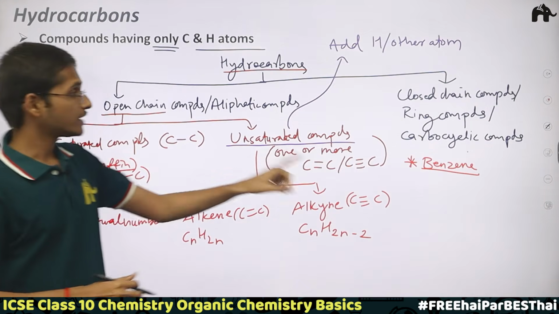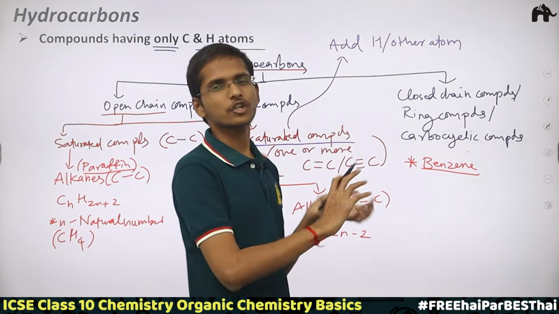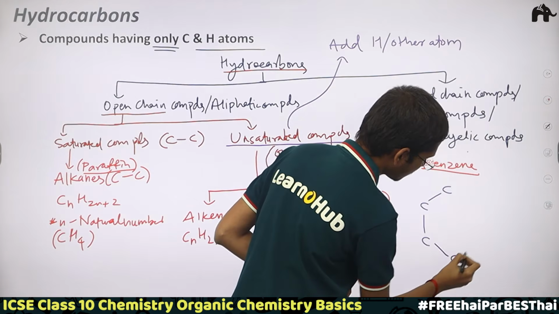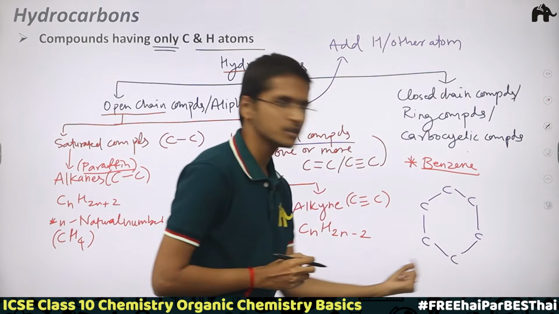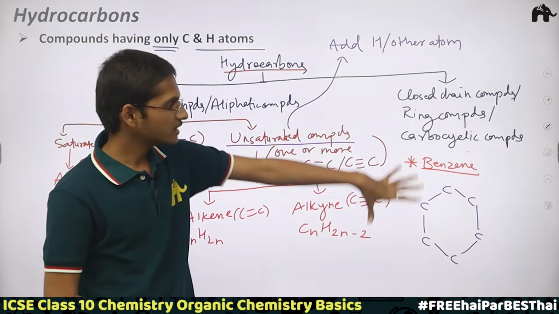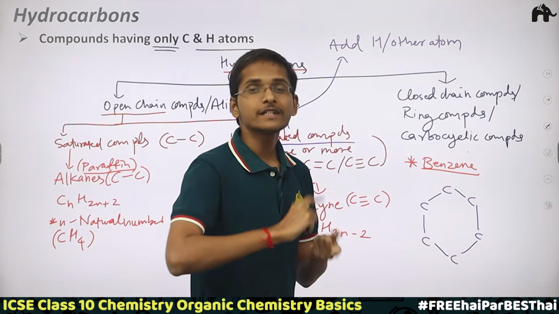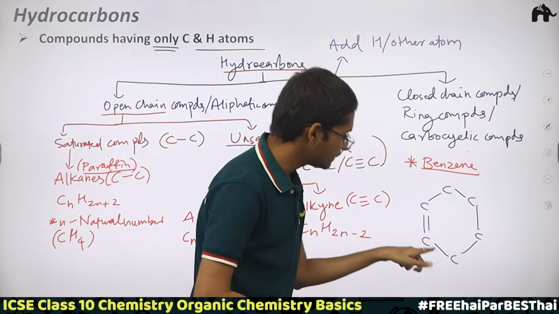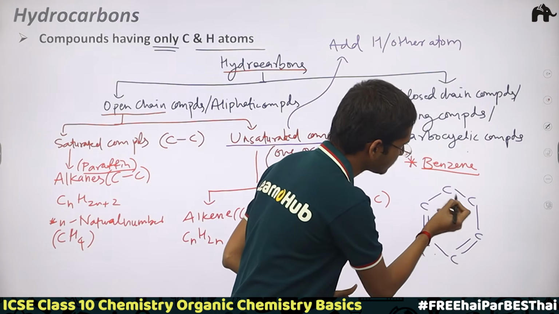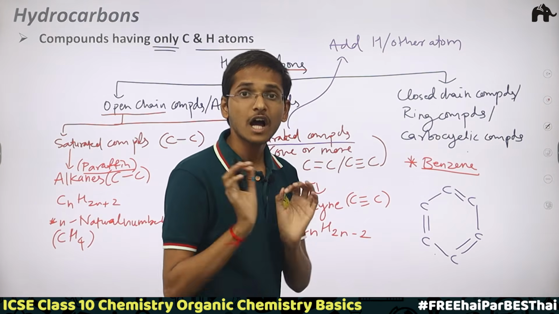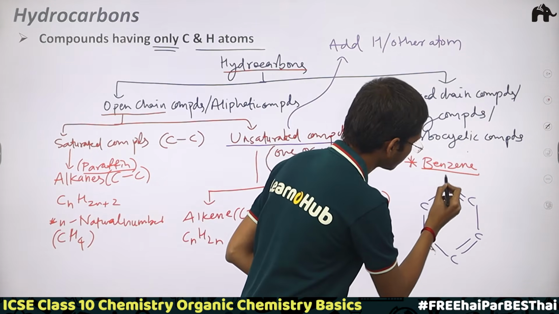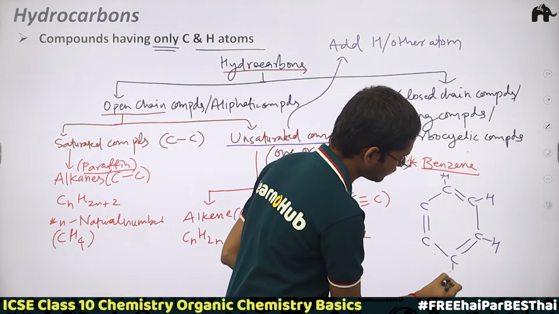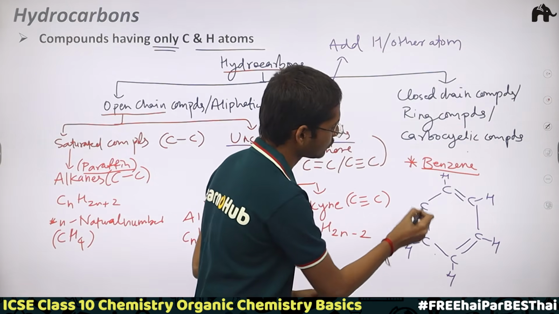Now lastly, I have told you that I will tell you about benzene. You just need to remember the structure of benzene. Benzene has a carbon chain which is a closed chain, because it is a closed chain compound. In this carbon chain, you can observe alternate single and double bonds. If here there is a single bond between carbon atoms, it would be a double bond here. If here it is single, it would be double here. The rest of the valencies are then satisfied by hydrogen. See, 1 2 3 hydrogen, 4, 1 2 3 hydrogen, 1 2 3 hydrogen, 1 2 3 hydrogen.